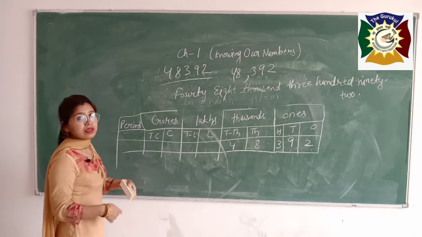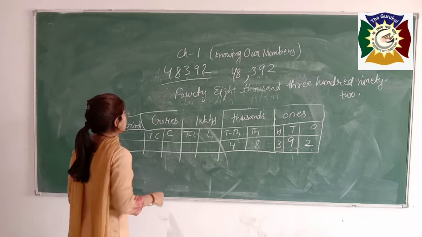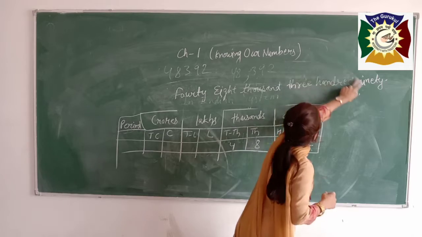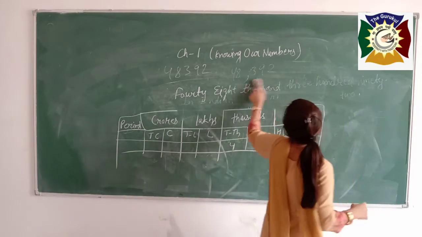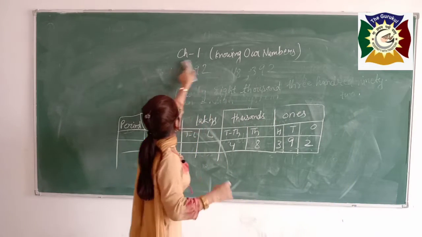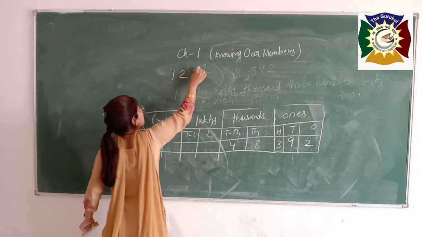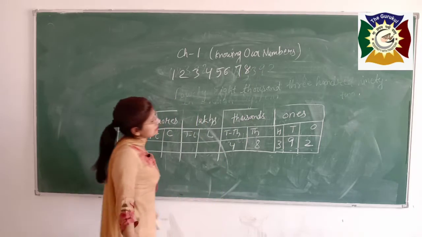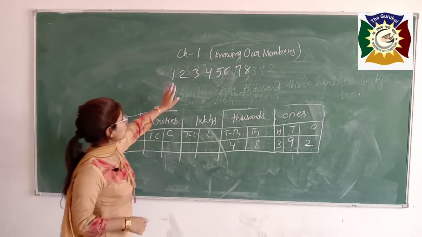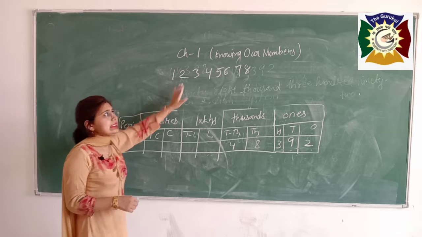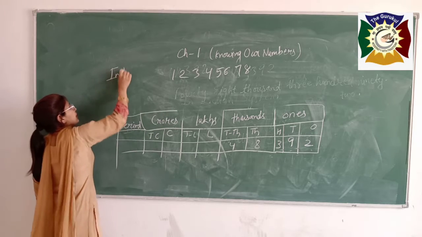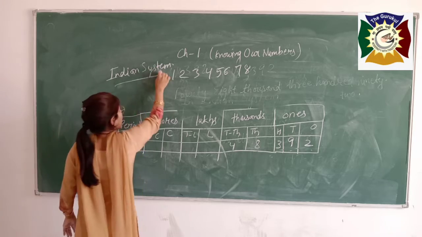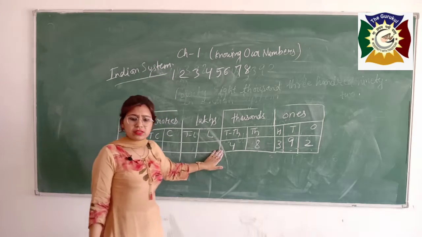Like the number is 1, 2, 3, 4, 5, 6, 7, 8. This is the given number, and you want to write this number according to the Indian system. First of all, put these numbers into this table.